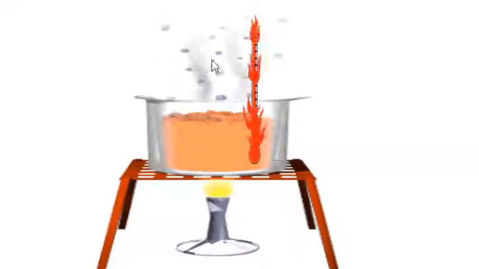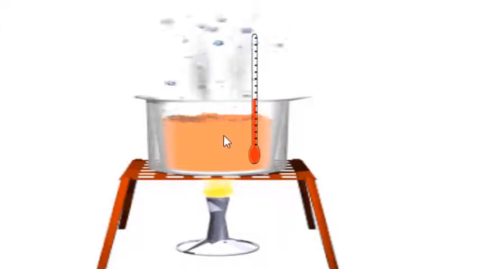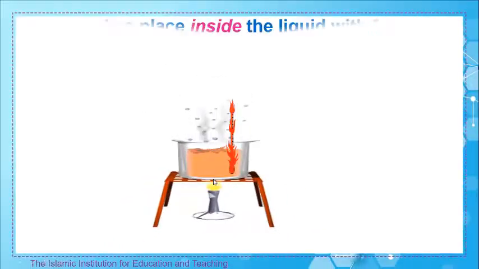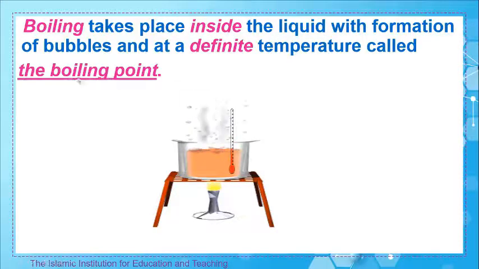What about boiling? Look, we use a source of fire. The substance starts to boil, and we use a thermometer. Think, what's boiling? Good. Boiling takes place inside the liquid with formation of bubbles and at a definite temperature called, what do we call this temperature? Boiling point. Do you have an idea about the boiling point? It's the point at which the substance starts to boil.